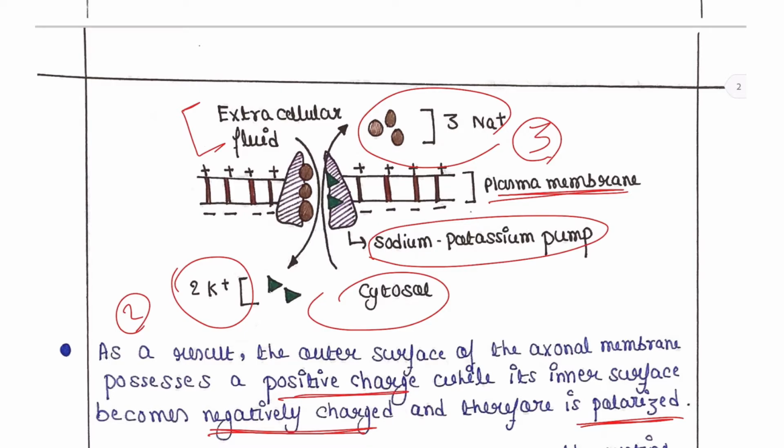That's why the outer part is more positive compared to the inner surface, and the inner surface is negatively charged because it has only 2 positive ions, and therefore it is polarized, because we know that charge difference makes a thing polarized, right?